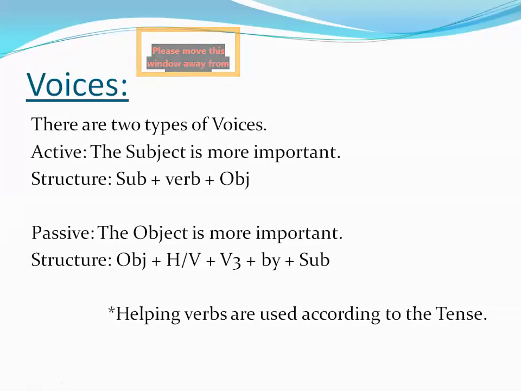According to the definition of active voice, the subject is more important than the other words. We have subject, verb and object in the sentence, but because the subject is more important than the verb and the object, we place the subject first and all the other words after that.